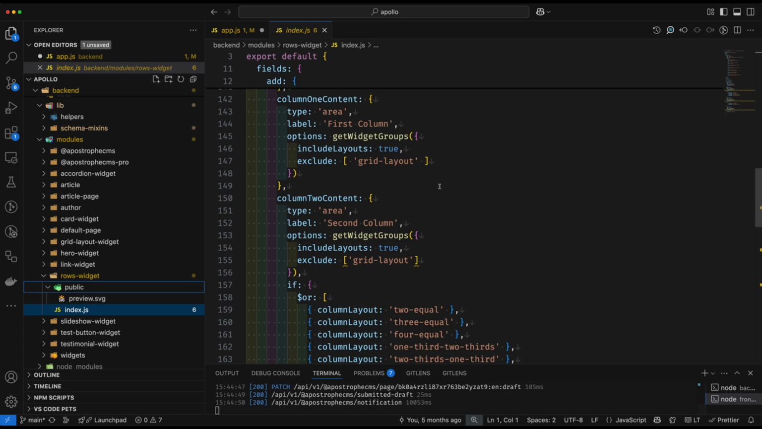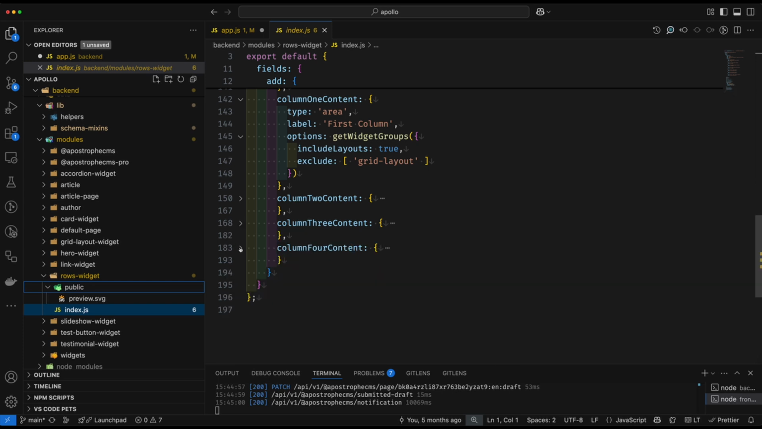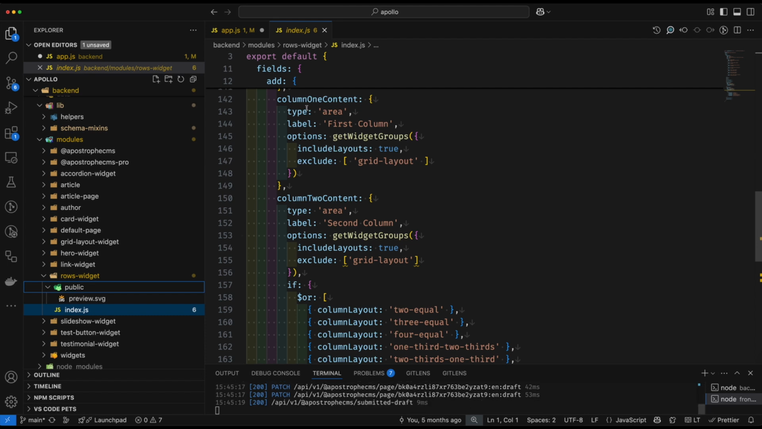There's a couple of different ways you can approach this, but in the row layout, what I elected to do is to just go ahead and give each of these different columns a name based on if they were columns 1, 2, 3, or 4. So again, you could do this programmatically, but this is how I approached it. So each of these different columns are going to be of the type area. They're going to get a label.